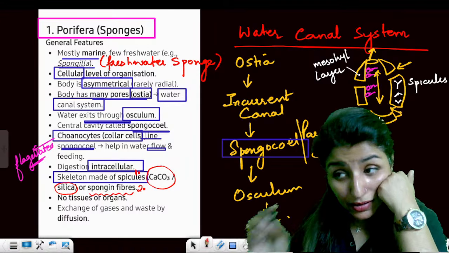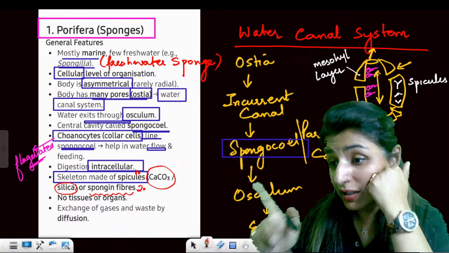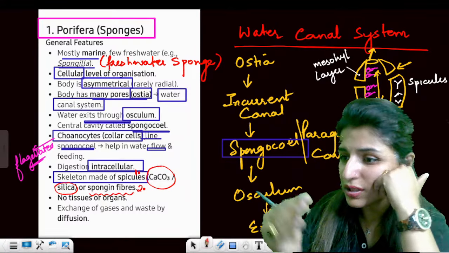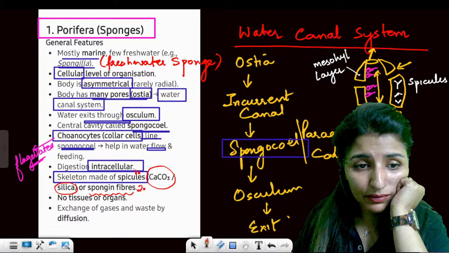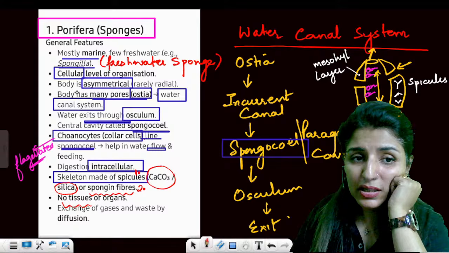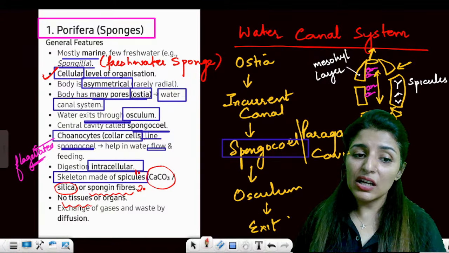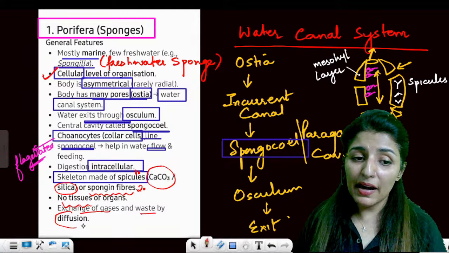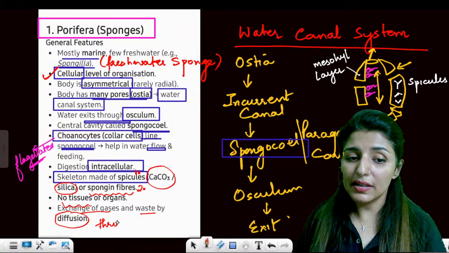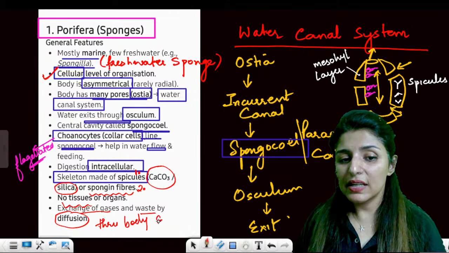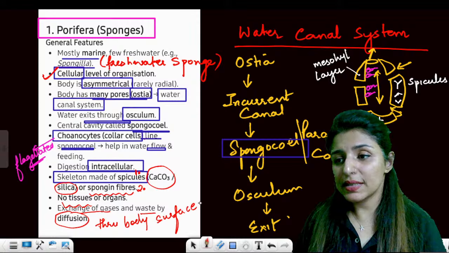But the best notes are the notes which you are making yourself. Of course, you will get these notes, but you should be writing them down yourself. Now, there are no tissues. That is why we say it has cellular level of organization. Now, the exchange of gases or waste occurs by diffusion through body surface. Are these points clear?